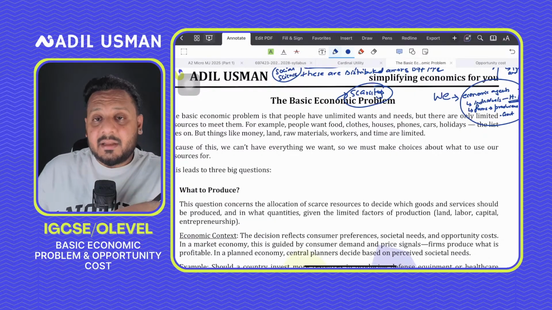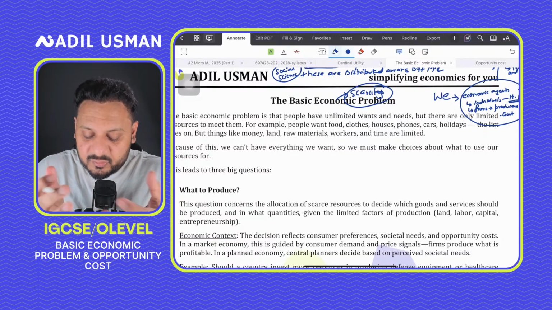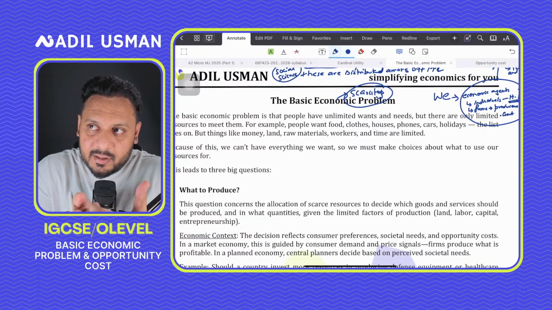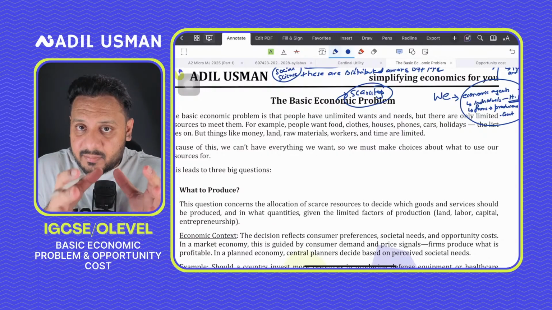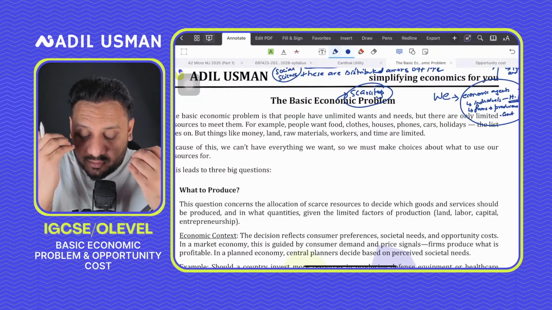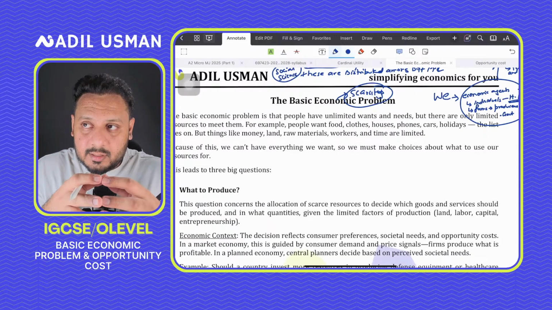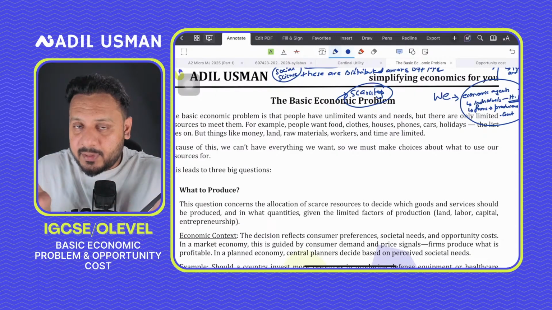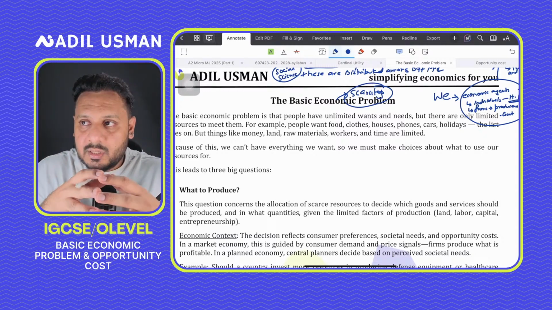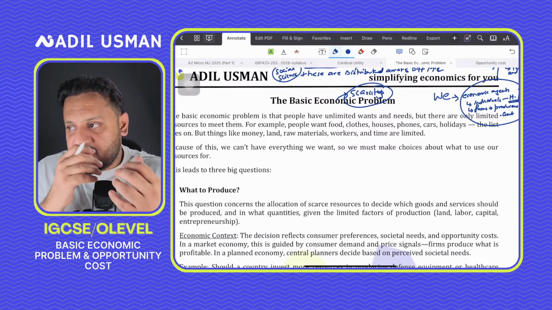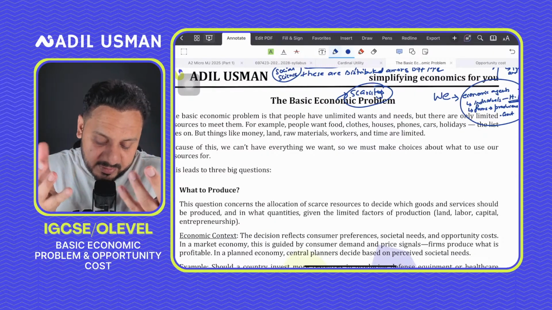Labor, again, is a very important resource, a human resource. When you talk about labor, it refers to the physical and the mental efforts that are being used in conducting economic activity to make goods and services. For example, if I am doing YouTube, it's a physical and mental effort that is being carried out right now, right? So that's what labor is.